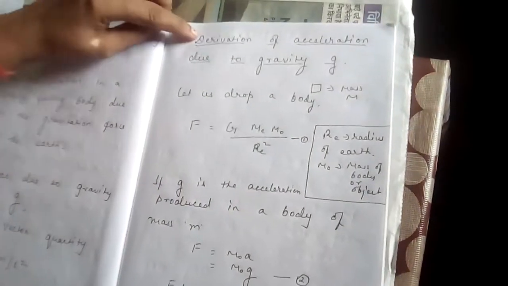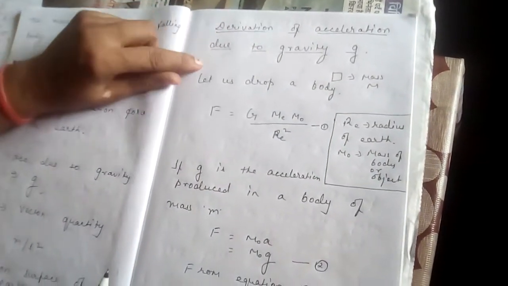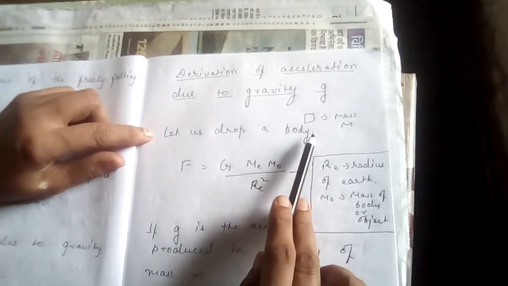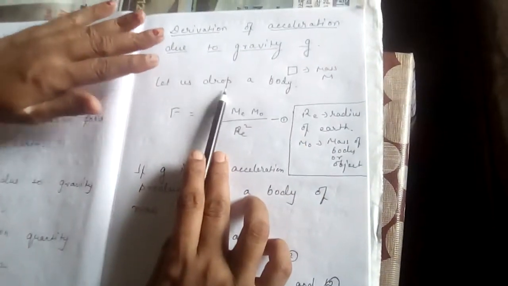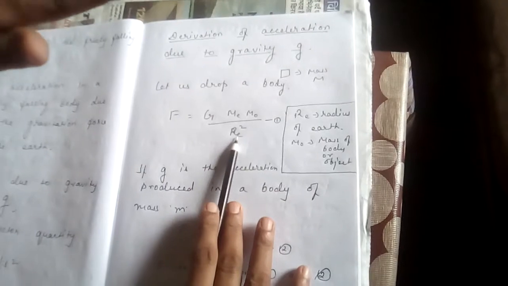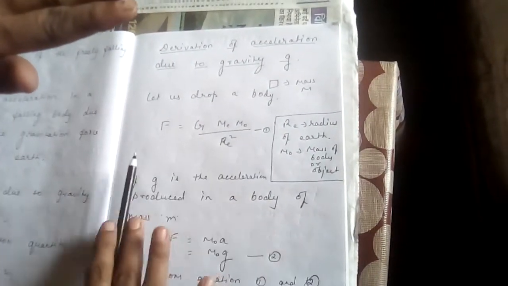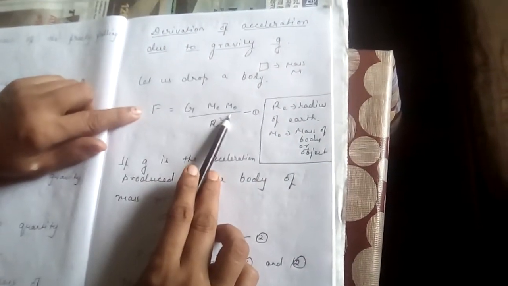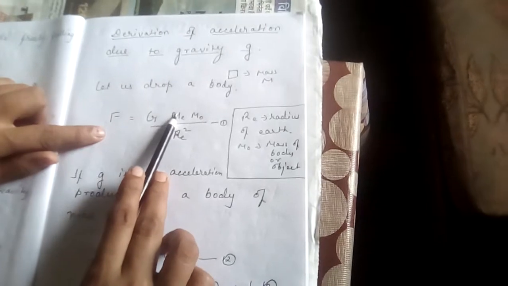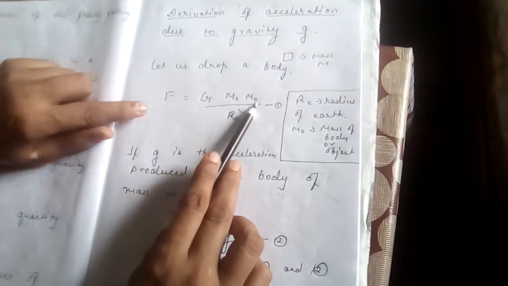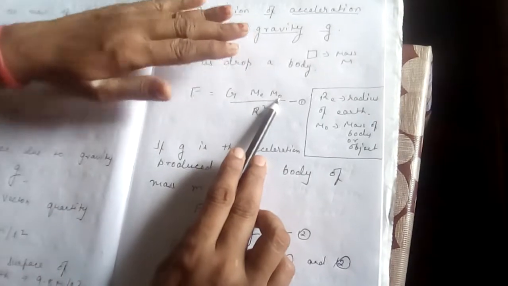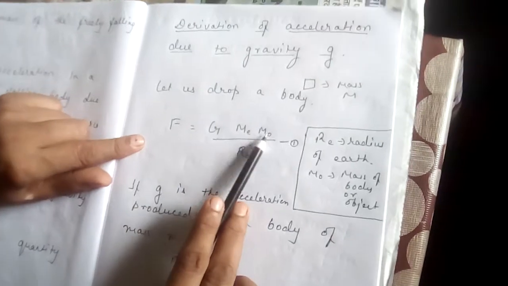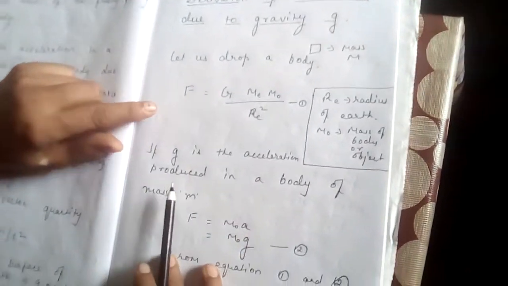Let us derive the acceleration due to gravity, meaning what is the formula of acceleration due to gravity? Let us take a body whose mass is m and drop the body from a certain height. As you drop the body, the earth is pulling this body. We know from Newton's law of gravitation, F is equal to G M_E M_O by R_E square, where M_E is the mass of the earth, M_O is the mass of the object which is falling from a certain height, and R_E is the radius of the earth. So F is equal to G M_E M_O by R_E square. (equation 1)